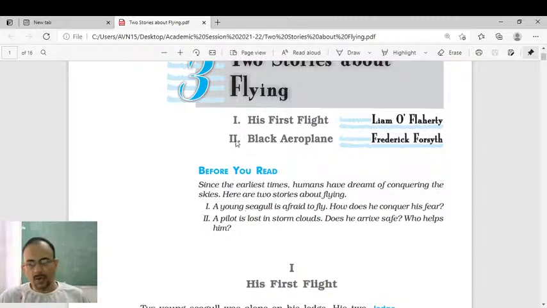Okay, so this is about His First Flight. And Black Aeroplane is about a pilot who is lost in storm clouds. After the pilot gets lost in the storm clouds, is he able to arrive safely at the airport where he is supposed to arrive? If so, who helps him? So these are two important and very interesting stories that we're going to learn today.